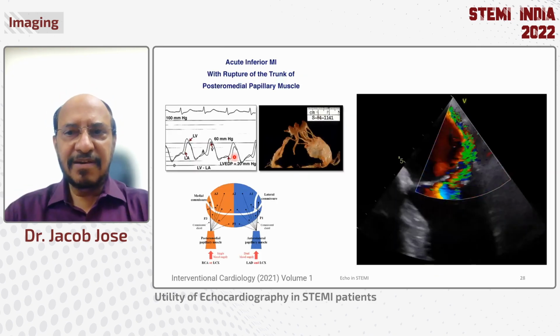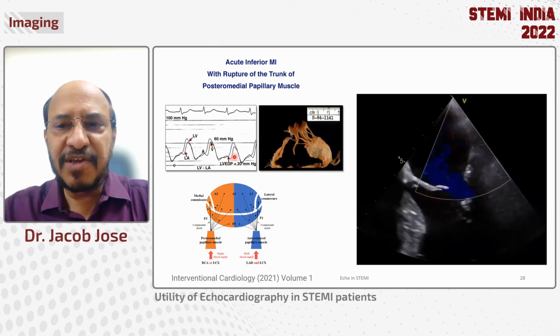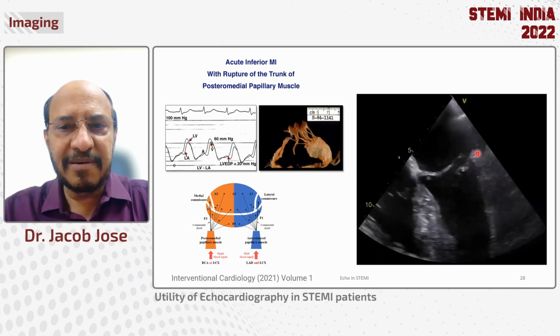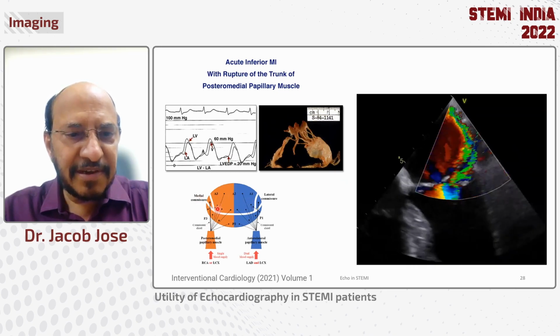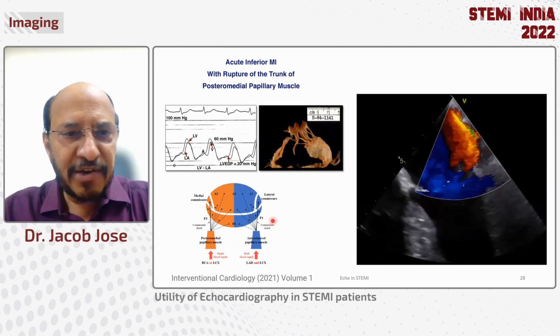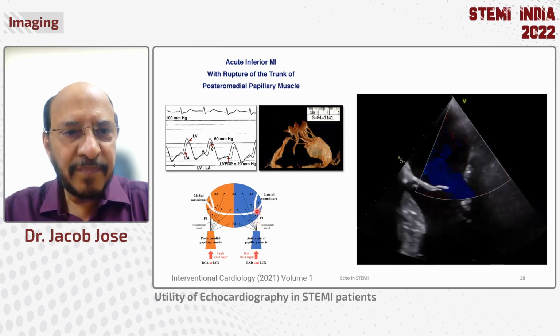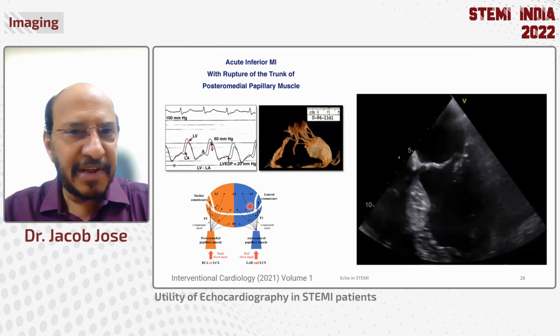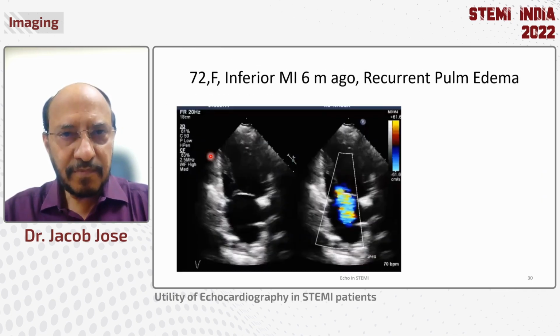Moving on, the other dreaded complication is a papillary muscle rupture. Shown here is a key image of a patient with a papillary muscle rupture. Papillary muscle ruptures are more common with the posteromedial one because it can have a single artery supply, RCA or circumflex, in contrast to the anterolateral one, which is supplied by the LAD as well as the circumflex. These patients present with acute pulmonary edema, and if they do not get operated, they die very fast.